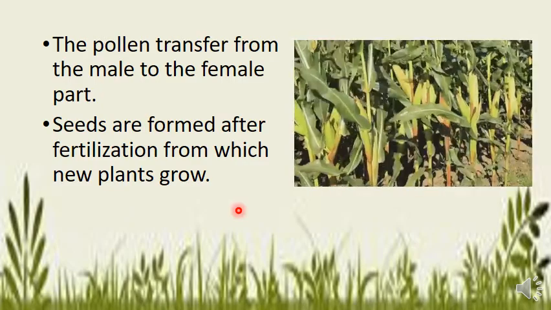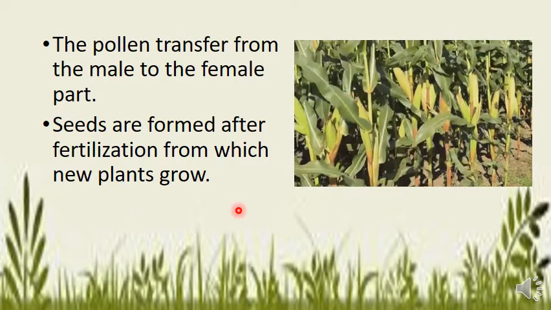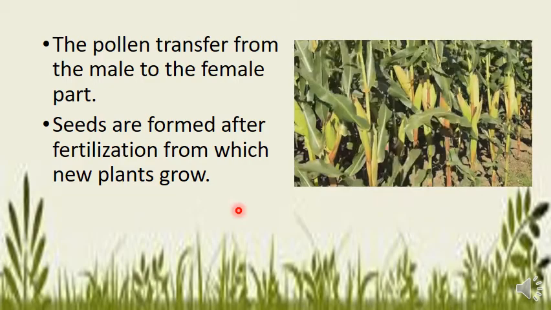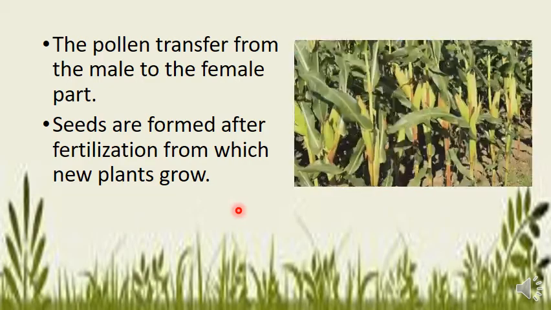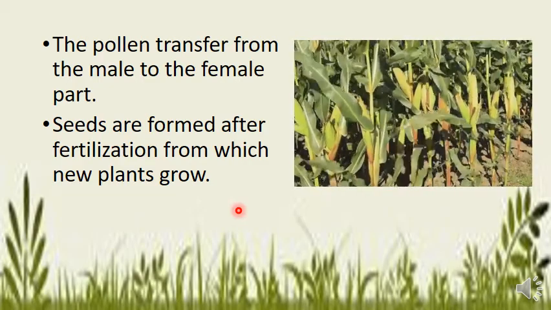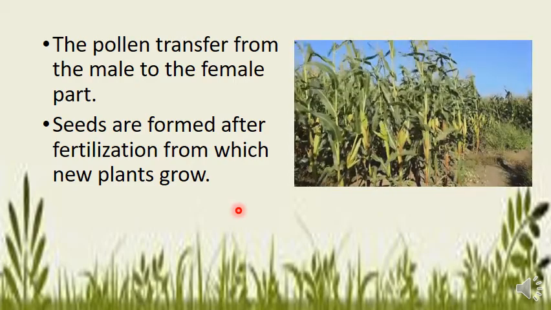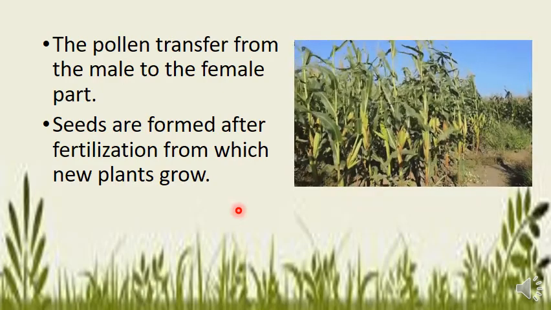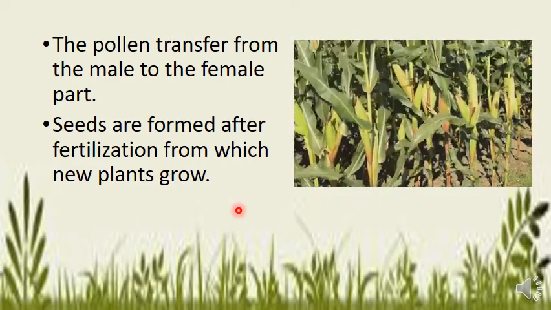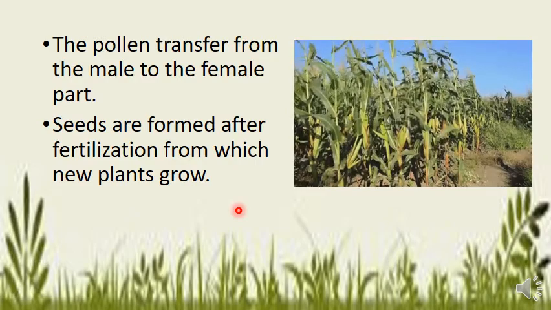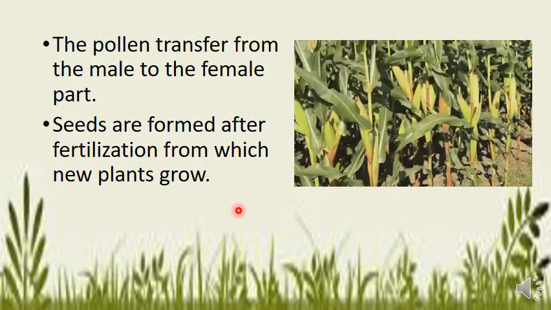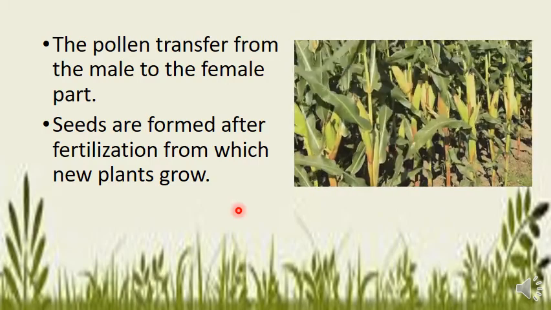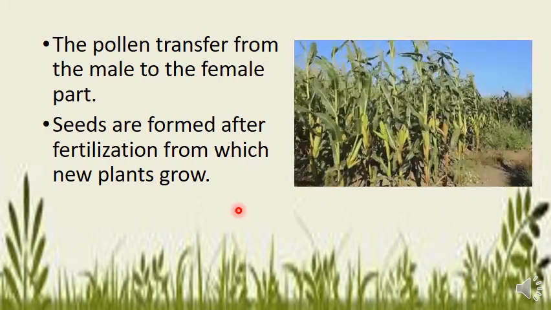So what did we learn in this? That fertilization happened and from it new plants grew. Again I will tell you what fertilization is. Fertilization is the action or process of applying a fertilizer to soil or land. And the process of combining the male and female, where the transfer happens, like your pollen transferred from male to the female part, so fertilization took place.